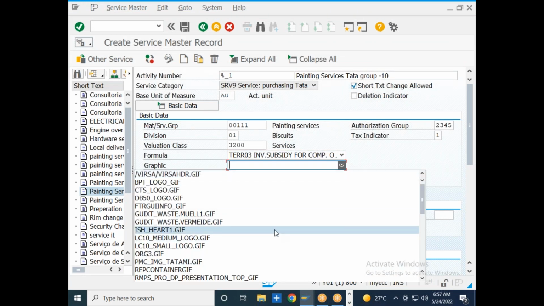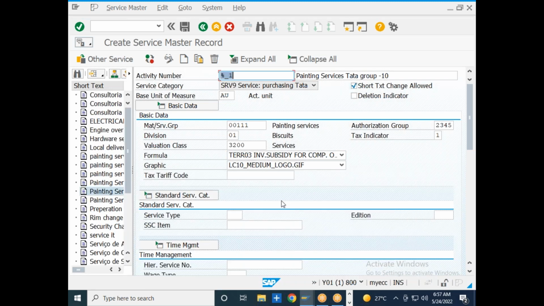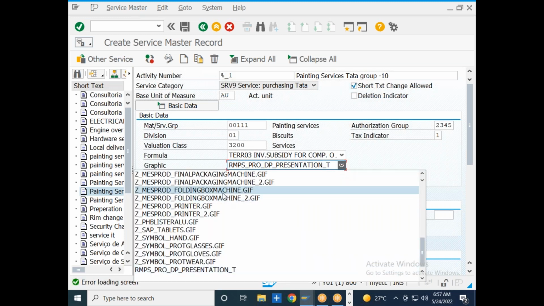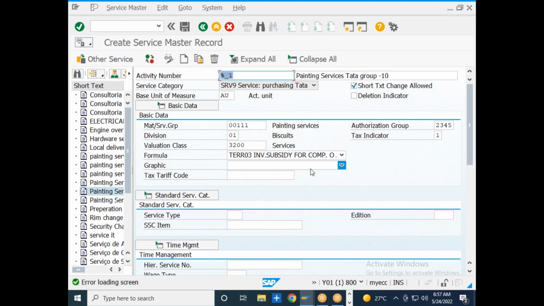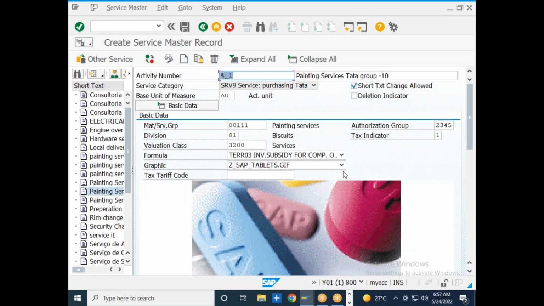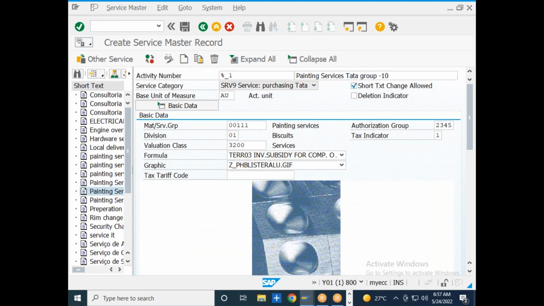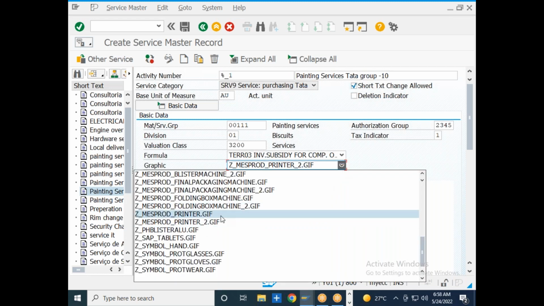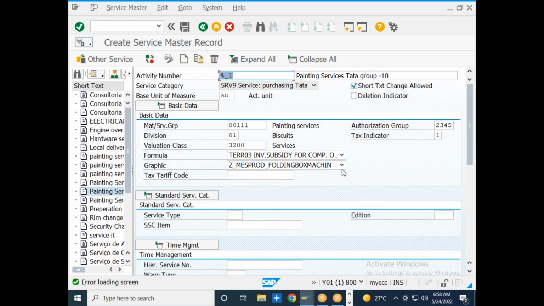Graphical representation. If you want to display some figure or picture over here, just for representation purposes, then if somebody says painting services and I show a picture relevant to painting, those people will be able to clearly understand what type of service it is. So I will select one of the pictures which is relevant for painting services. Somewhere the painting machine and all those things will be there.